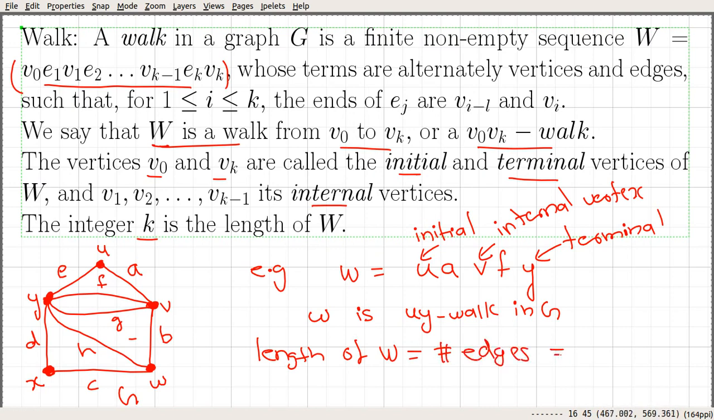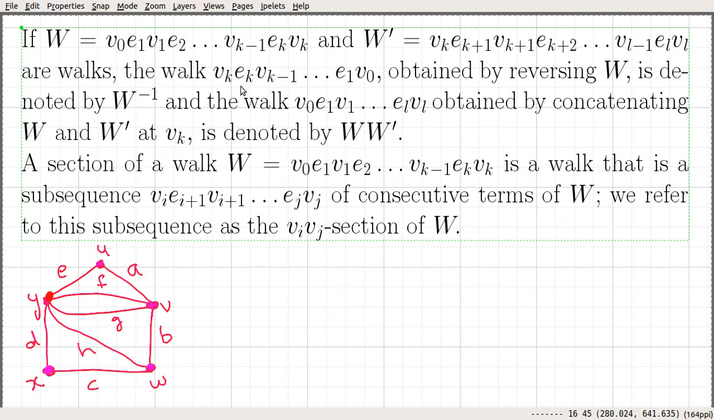So in this case, this is an edge and this is an edge, and the length of this walk is 2. The thing is that if you consider a walk, we have k plus 1 vertices and k edges, and the length of the walk is the number of edges. So if you consider this walk, the length will be equal to 2 because the number of edges is 2, a and f.